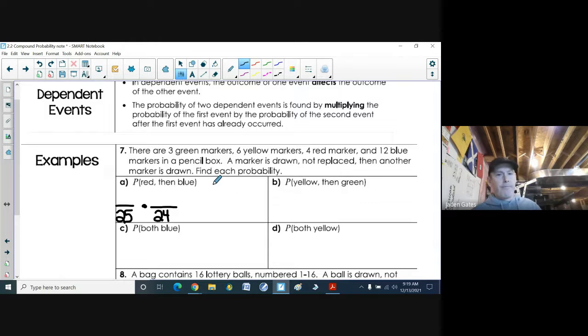So what's the probability that you pull a red one, then a blue? Well, at the beginning, if you pull a red one, there are 4 possibilities. So you can pull 4 different red ones. And then you pull one, and maybe you do, maybe you don't. We don't know. But then you get a chance of pulling a blue. And there are 12 different chances that you pull a blue.